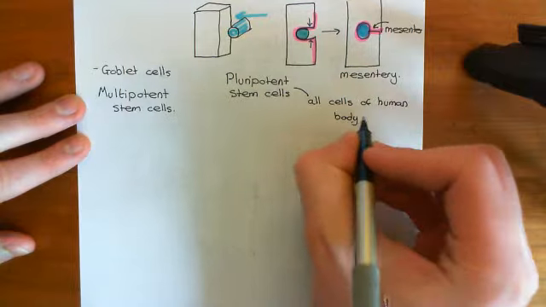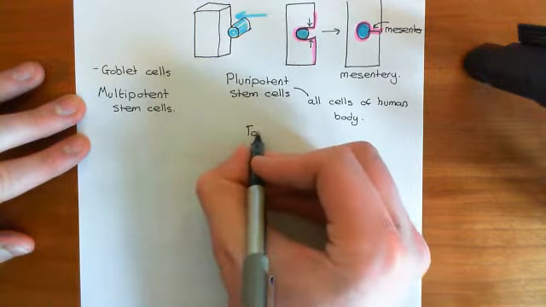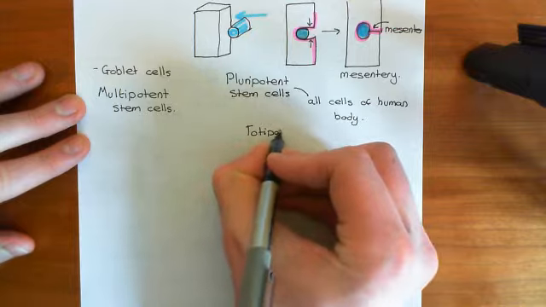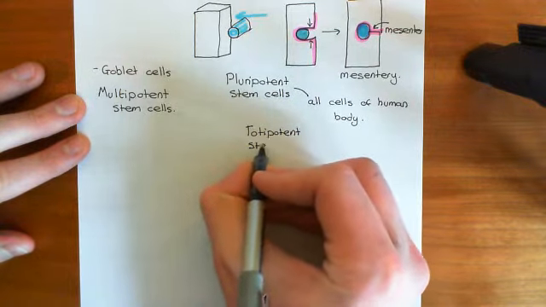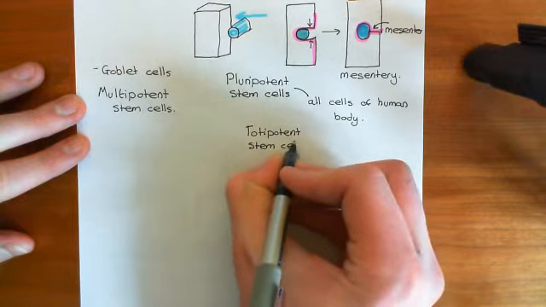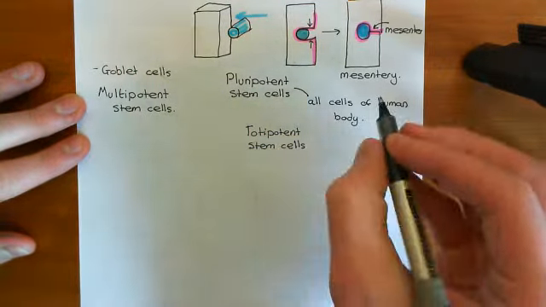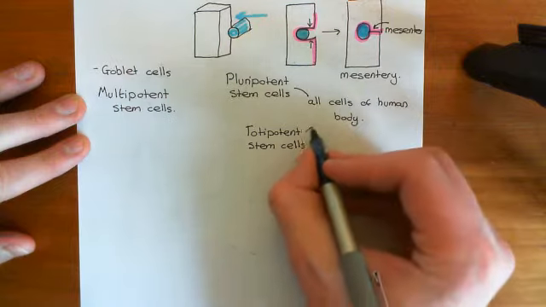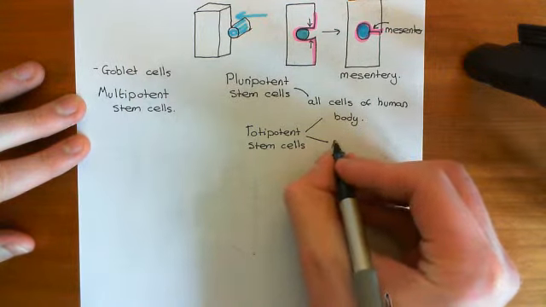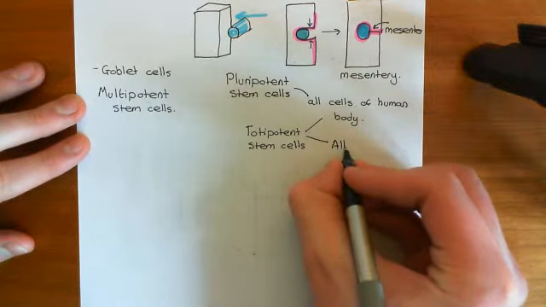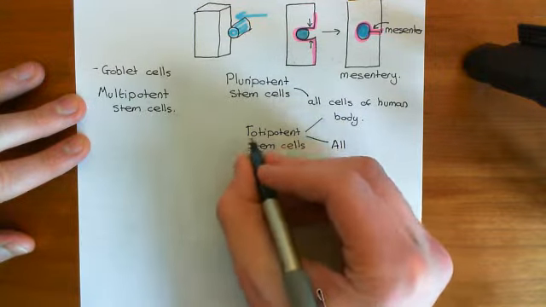Finally, there's an even bigger term, which is totipotent stem cells. These intestinal stem cells are completely and utterly not totipotent stem cells. Totipotent stem cells are capable of producing all cells of the human body, but more than that, they can also produce all the cells of the placenta as well. So these are the cells which can actually